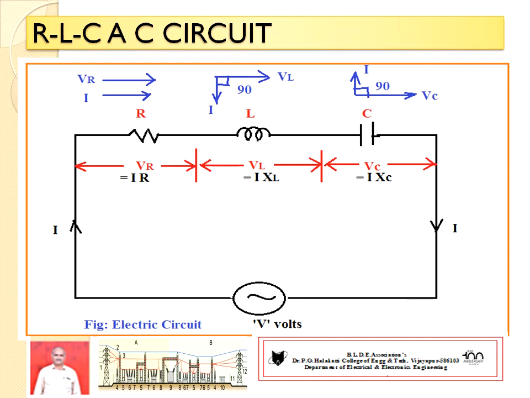So consider an AC series circuit with RLC combination. Let R be the resistance, L be the inductance in Henry, and C be the capacitance in farads. All are connected in series. This series combination is connected across an AC voltage source of V volts.